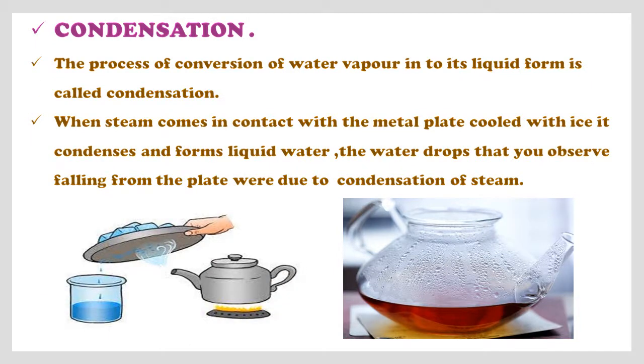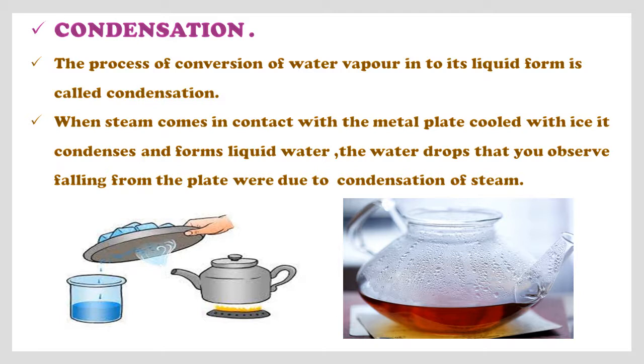Children, next is condensation. The process of conversion of water vapors into its liquid form is known as condensation. Once again, the process of conversion of water vapors into its liquid form is called condensation.